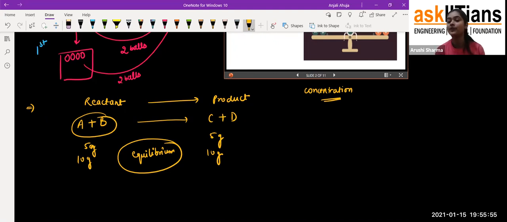For example, if you have seen molarity, what is molarity, students? Molarity is the number of moles divided by the volume, so that's the concentration. So exactly when the concentration of the reactant and product are equal to each other at one point, then we call it the equilibrium.